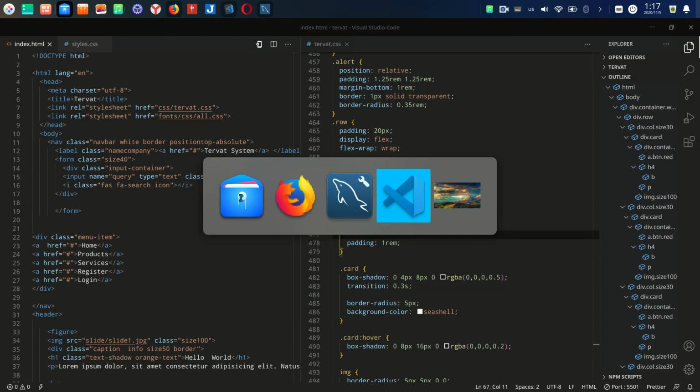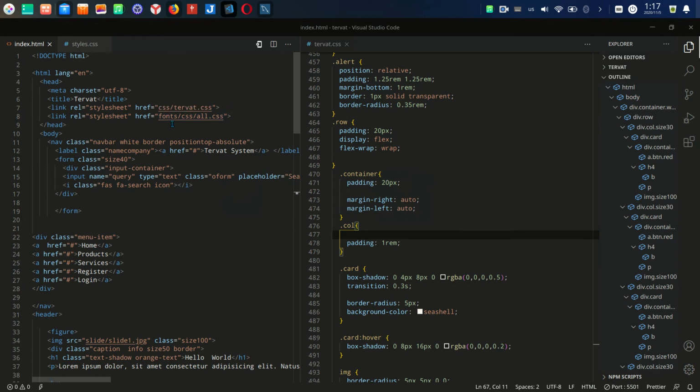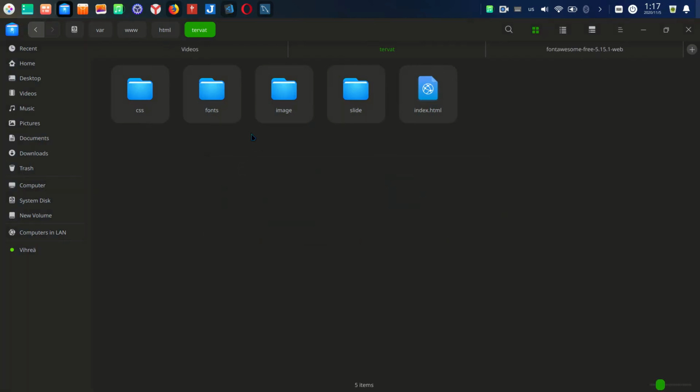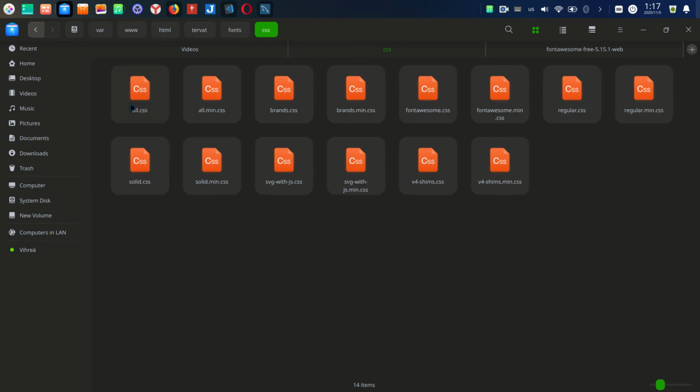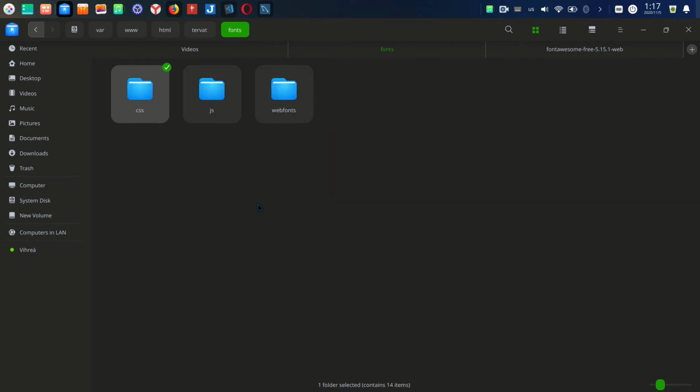We can see the code in here, called fonts, CSS, and web fonts. I'm not deleting other files because I'm not sure how the linking is, local linking or internal linking. But for now, we have our own style for the site.